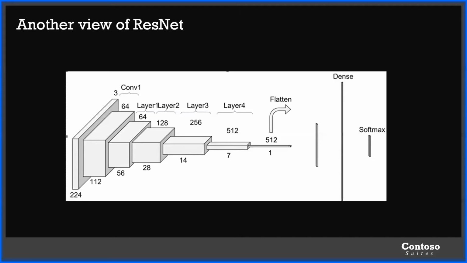Let us now deal with the three most important layers or functions in the ResNet architecture, and those are the convolution layer, the activation function or normalization, as I told earlier, and the pooling layer.